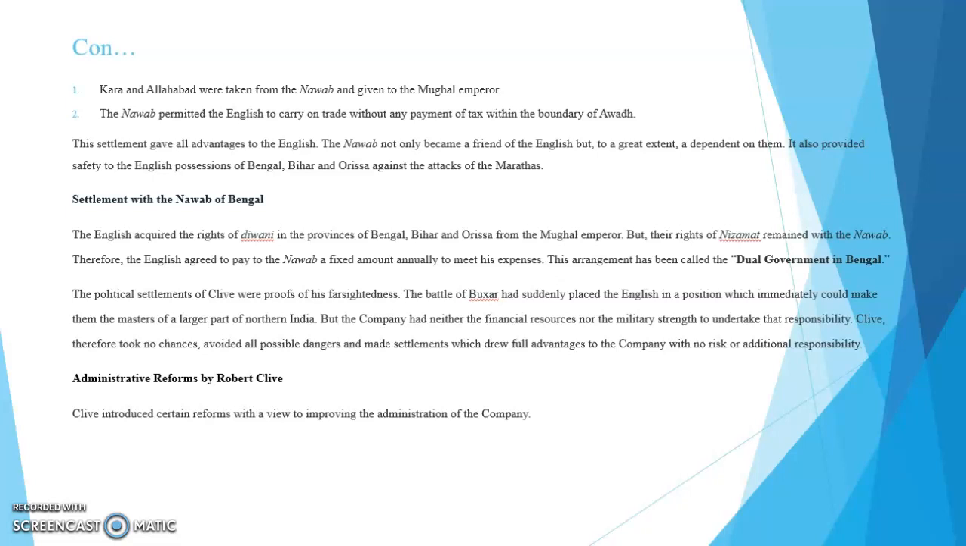Then the settlement with the Nawab of Bengal. The English acquired the rights of Diwani, that is the right to collect revenue. Diwani means the right to collect revenue in the provinces of Bengal, Bihar, and Orissa from the Mughal emperor.